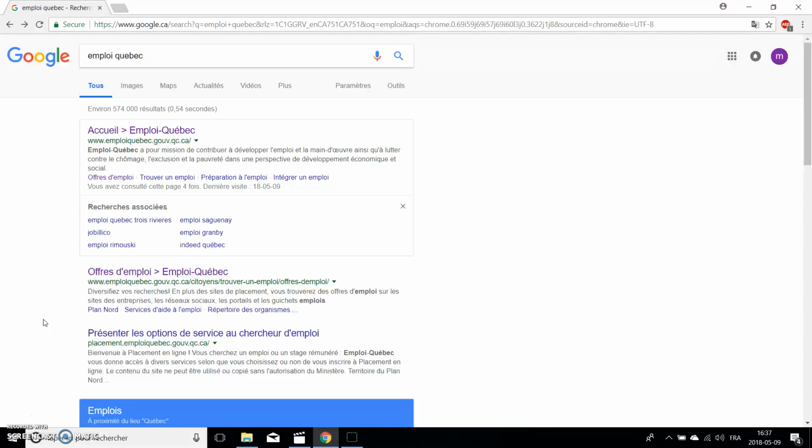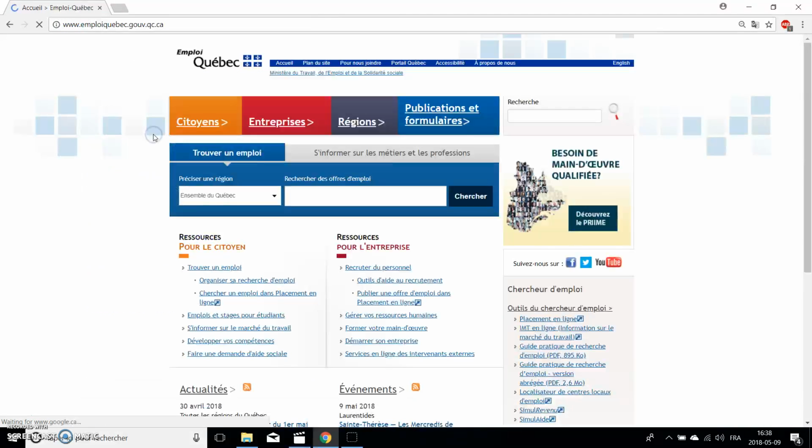A problem that will occur to everyone after their studies is to find a job. So to help you with this problem, I will present you the website of Emploi Québec that you can find if you do a Google search. So you just have to write Emploi Québec in the search bar and then press enter on your keyboard. It will lead you to this page. So you can click on the link of Emploi Québec.